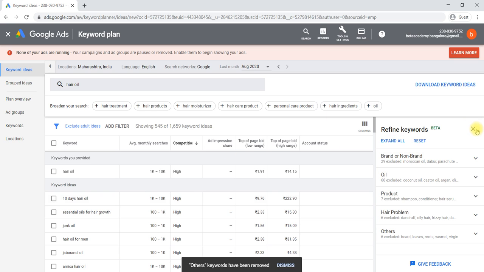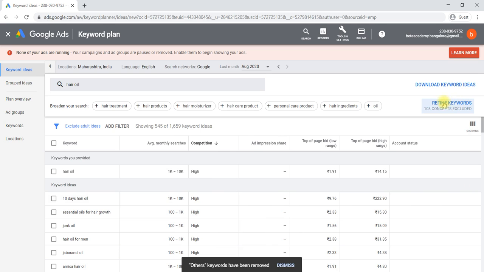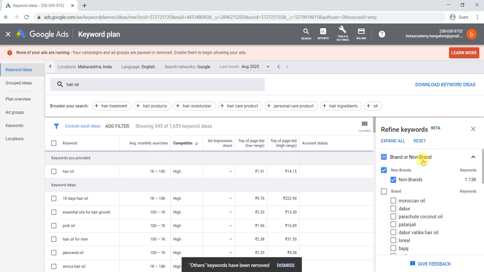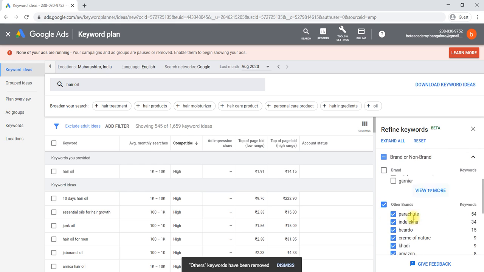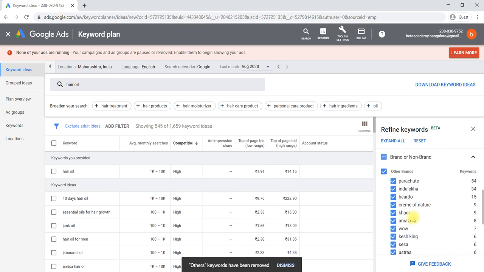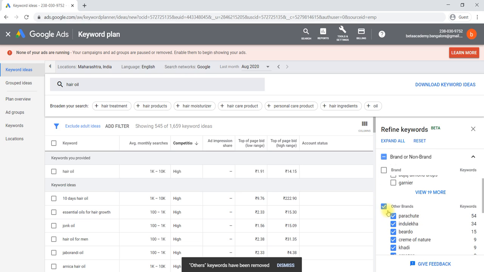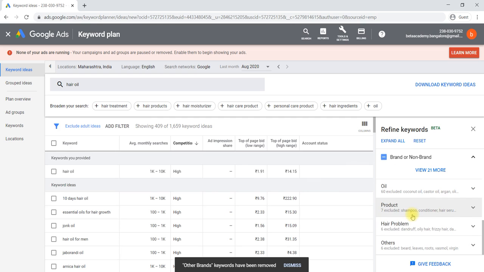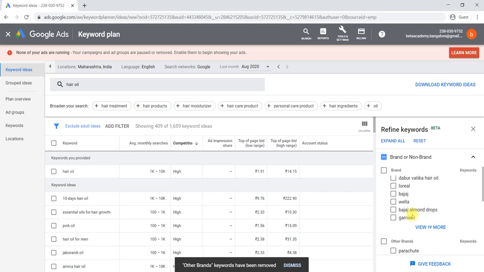In the sense, the refined keyword option is there. By using this refined keyword option, we can take out what does not belong to you, because these brands do not belong to you. These are oil brands, other brands we have selected. If it does not belong to other brands either, it is not branded, ours is not here.